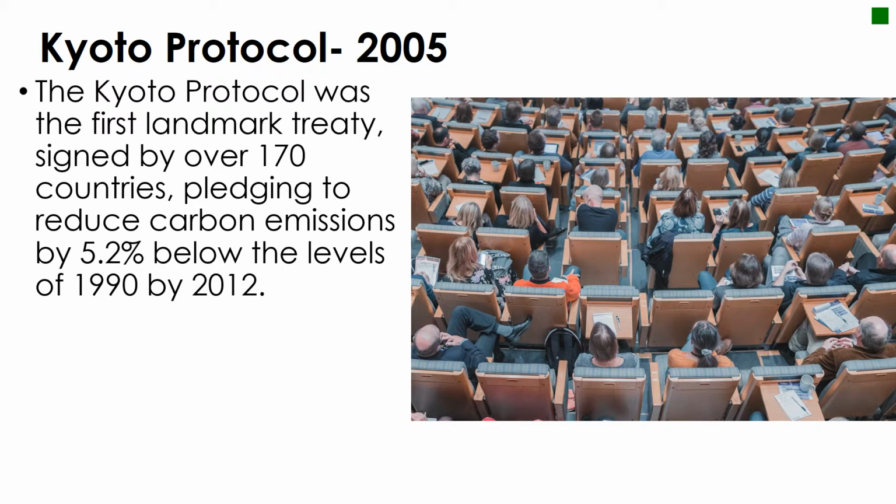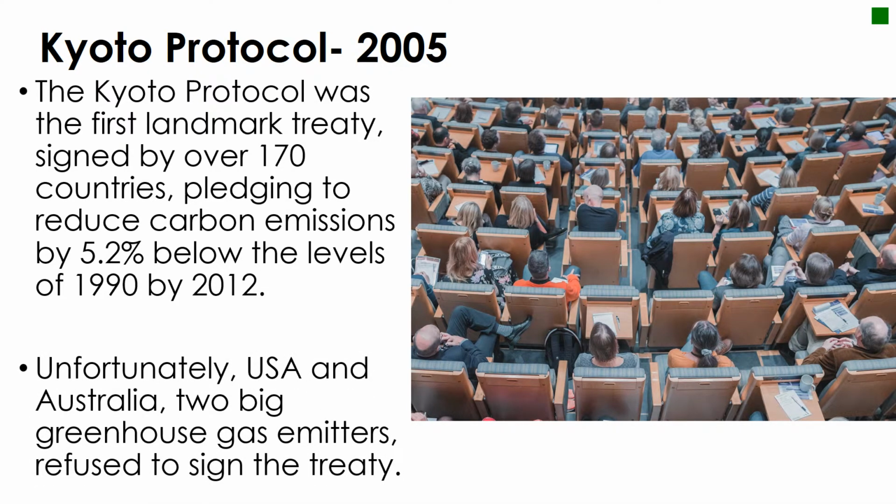The Kyoto Protocol was the first landmark treaty, which was signed by over 170 countries, and in doing so they pledged to reduce carbon emissions by 5.2% below the levels of 1990 by the year 2012. It was hailed by many as a success, but unfortunately, the United States and Australia, two of the world's biggest greenhouse gas emitters, refused to sign the treaty as they believed it was unfair.